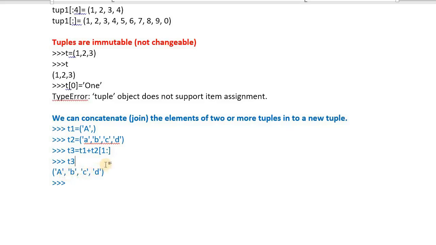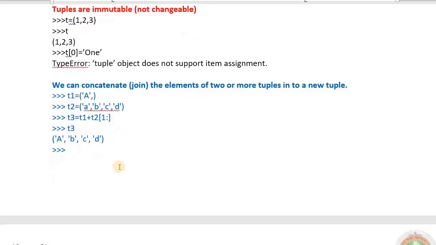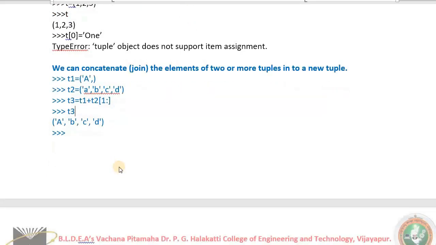This type of operation you can perform even though tuples are immutable. Use your intelligence or logic, and perform such operations to get the desired results. This is all about how to concatenate the elements of 2 or more tuples. This is a simple example given by the author in the textbook.